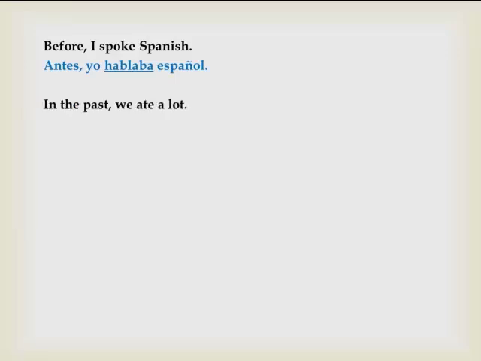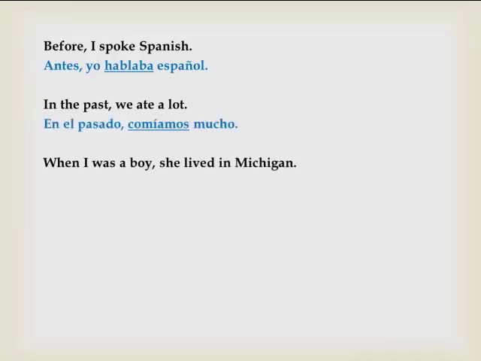In the past, we ate a lot. En el pasado, comíamos mucho. When I was a boy, she lived in Michigan. Cuando yo era niño, ella vivía en Michigan. Notice there's no specific time on here. When I was a boy, in the past, and before. And notice the aba and ia endings for the imperfecto.